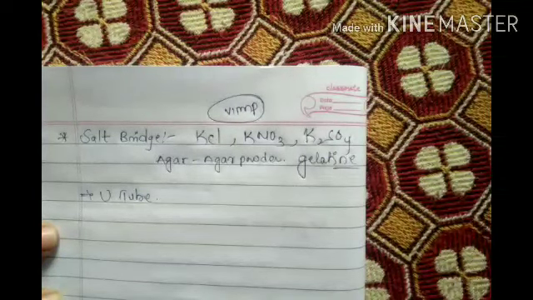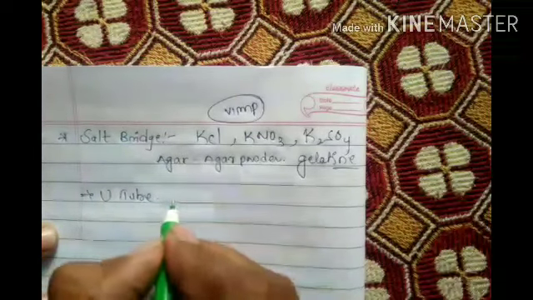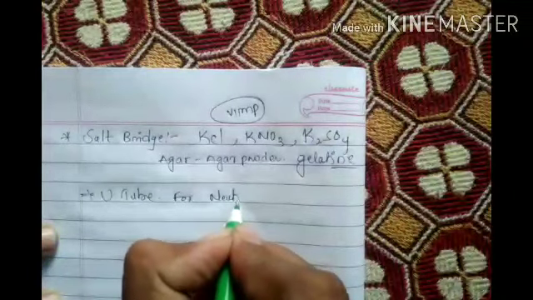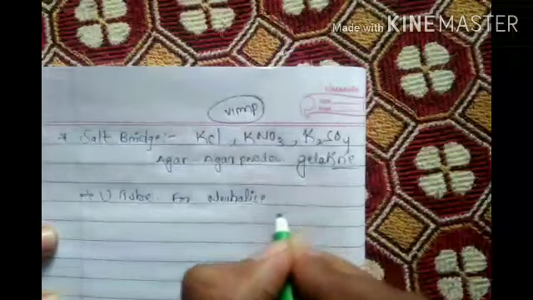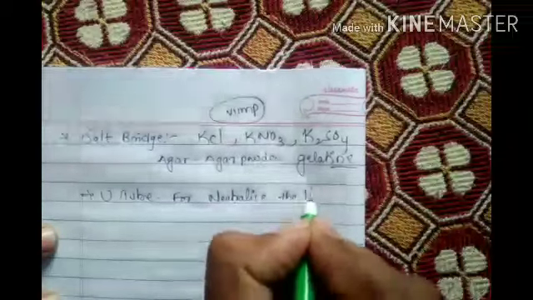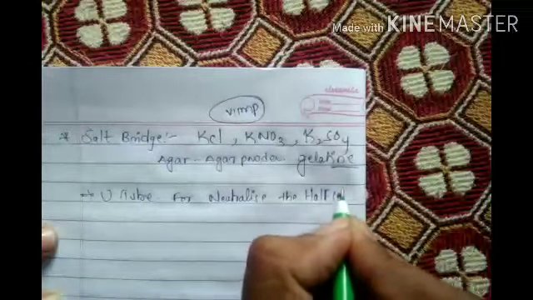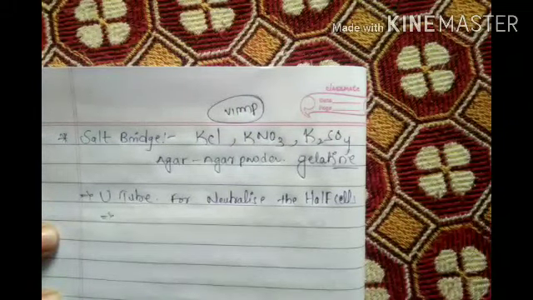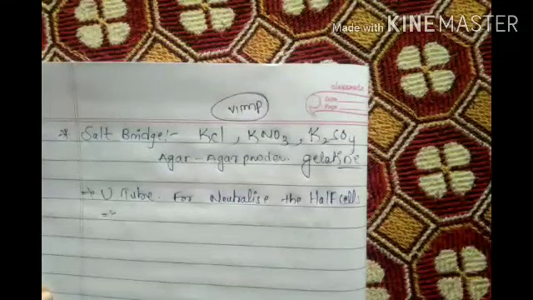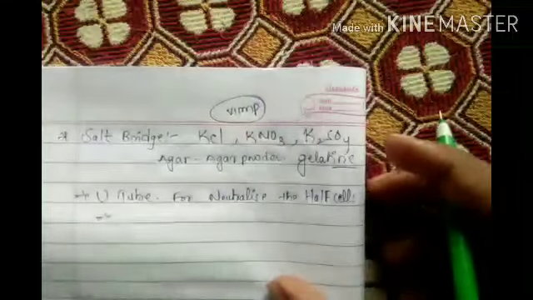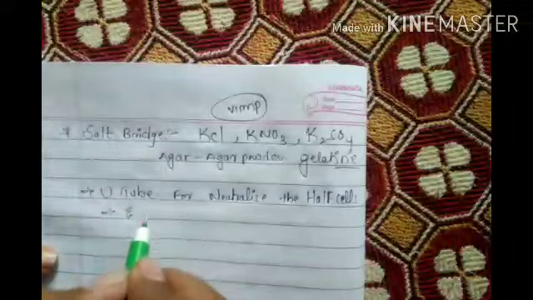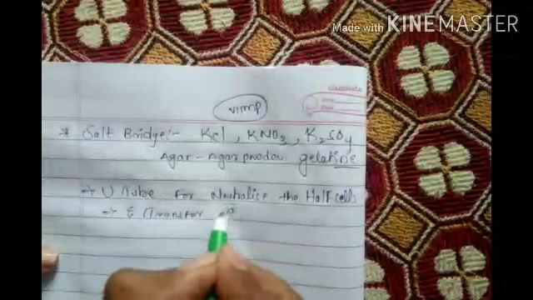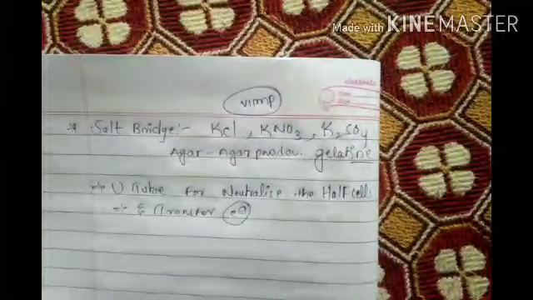By using these, they will make it. The salt bridge is used to neutralize the half cells. These salt bridges we use to neutralize the half cells and transfer the electrons. Very important point: salt bridge.